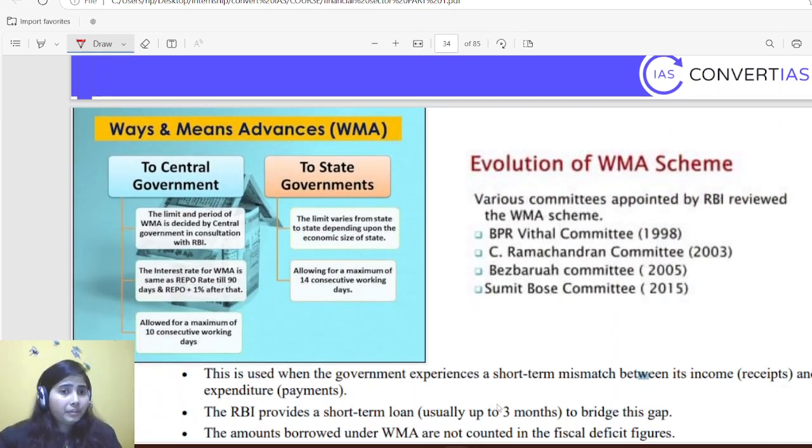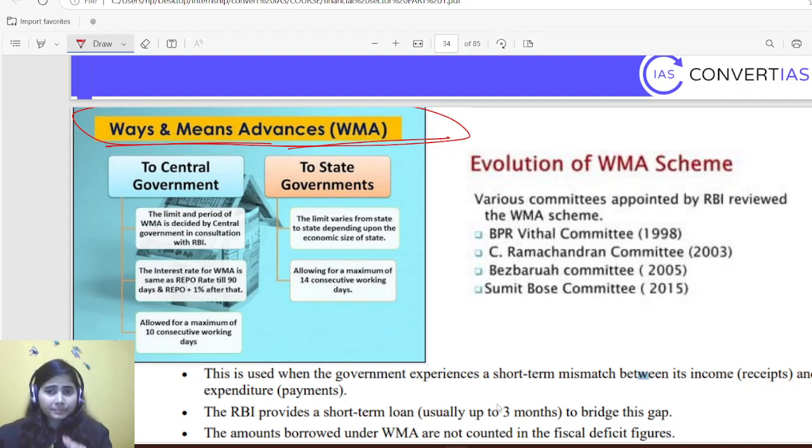Then comes ways and means advance. See, RBI used to give money to the government many a times. But again, I'll be repeating the same thing: as per the FRBM Act, I'll be explaining this in the public finance chapter, but just for now, as per the FRBM Act, RBI is not allowed to print currency and give it to the central government.